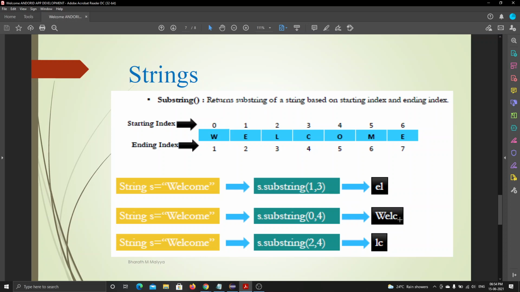Understanding? Sir, what do you think about the third number? I think the third number would be wrong because s dot substring 2 comma 4. So you write LC. Why should it not be ELC? Yes, because I am saying the starting index number here. First, it always thinks of it as the starting index. See, what is there in the starting index of 2? Starting index of 2 contains L.